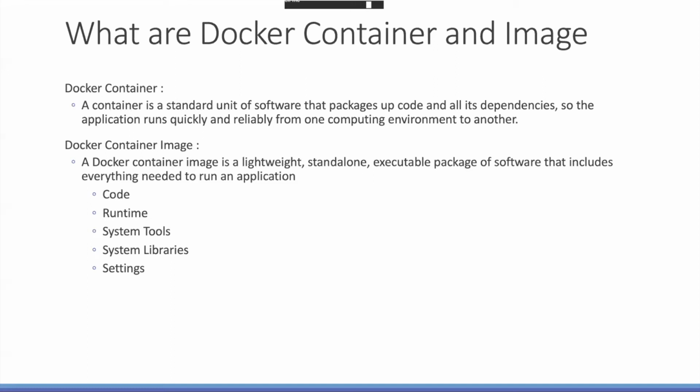That's called an image, but it is not running, it is a simple package. Whereas a container is what an image becomes when it is running inside a VM or an operating system. A container can be stopped, started, restarted, or deleted, like a VM.